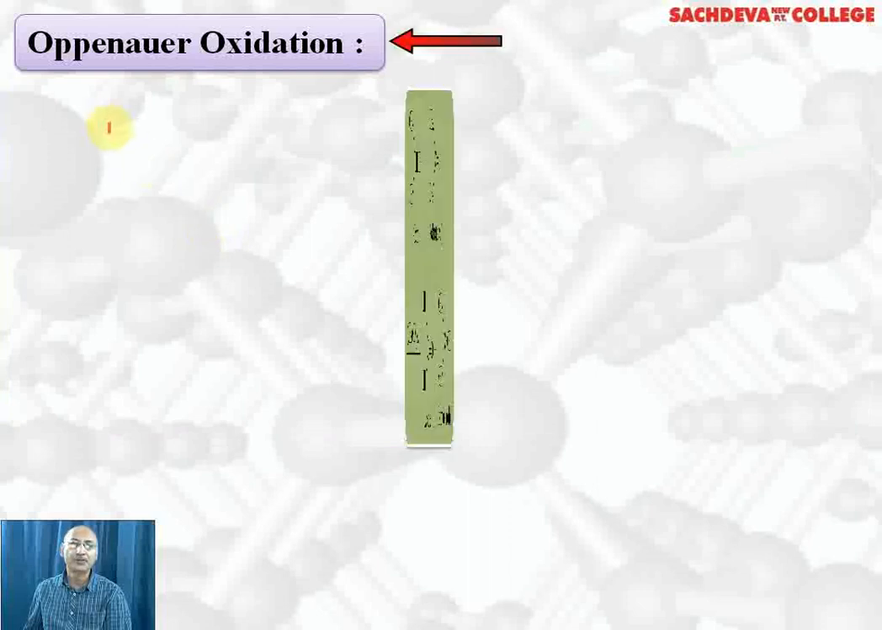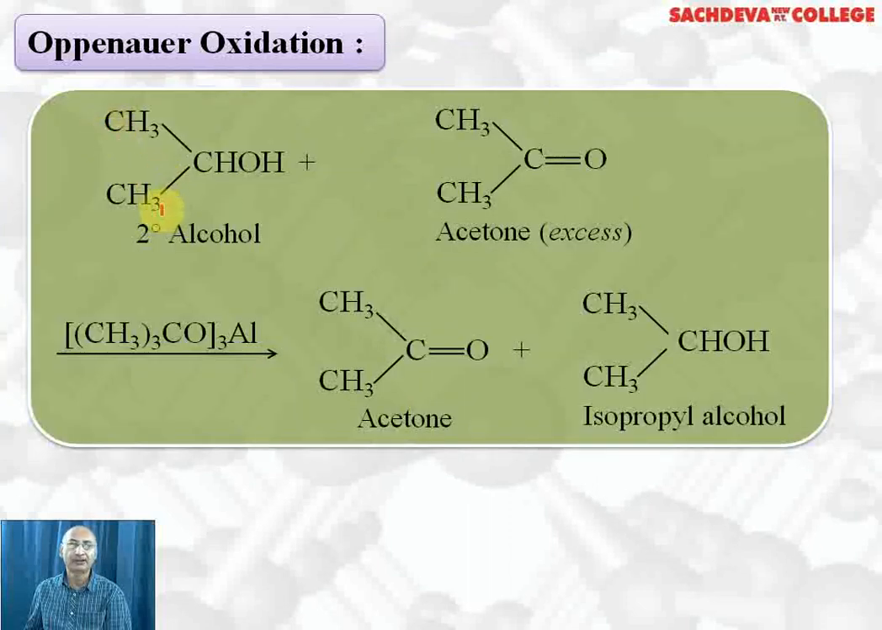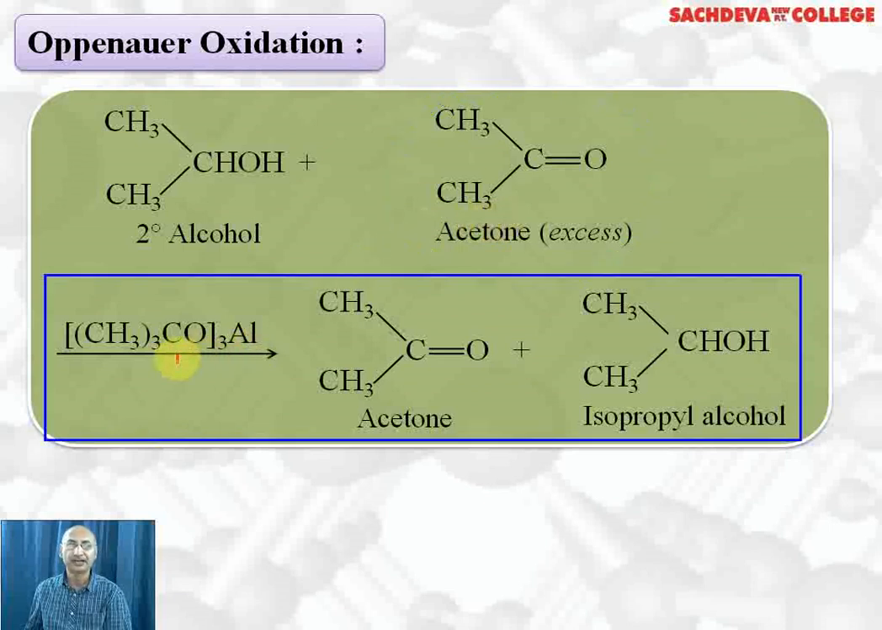Next, we are taking Oppenauer oxidation. There is an important reaction from entrance point of view. Here we take secondary alcohol, and this particular secondary alcohol is isopropyl alcohol or 2-propanol. We are reacting with excess of acetone, which acts as a solvent. Aluminium tertiary butoxide acts as oxidizing agent. Secondary alcohol, that is isopropyl alcohol, gets oxidized to acetone or 2-propanone, and acetone gets reduced to isopropyl alcohol. This reaction is called Oppenauer oxidation.